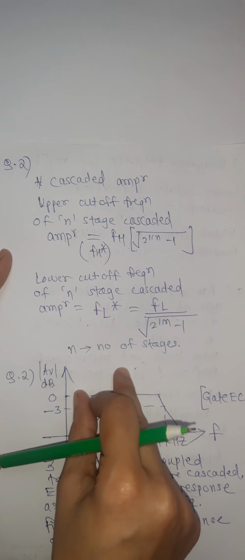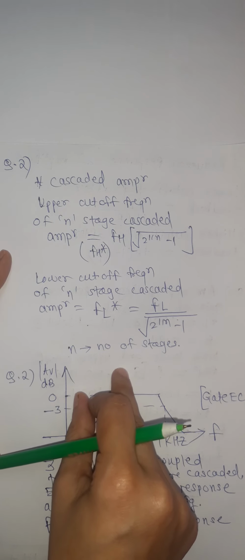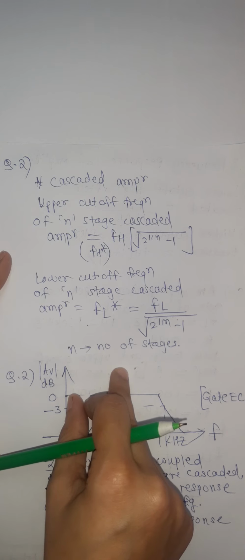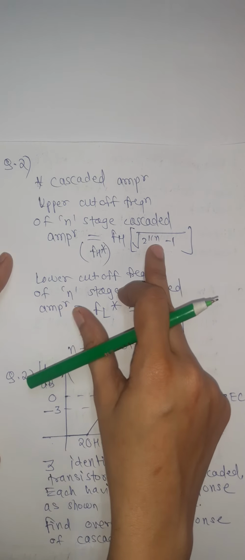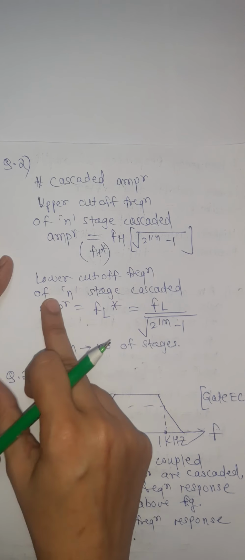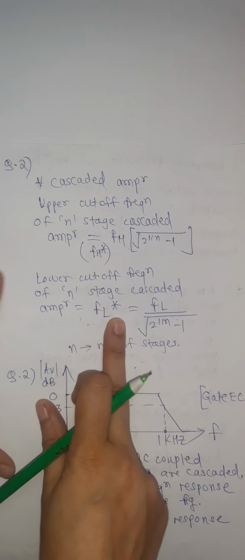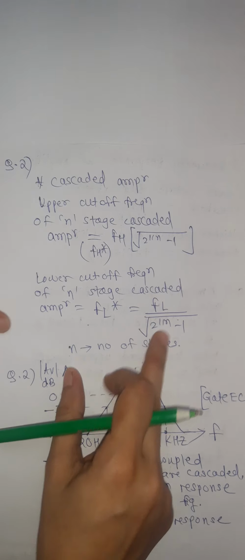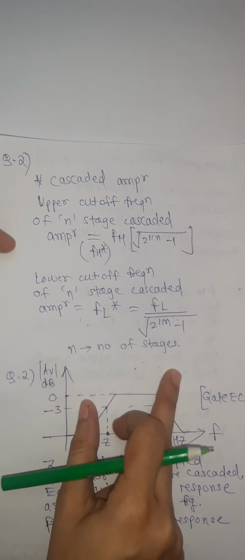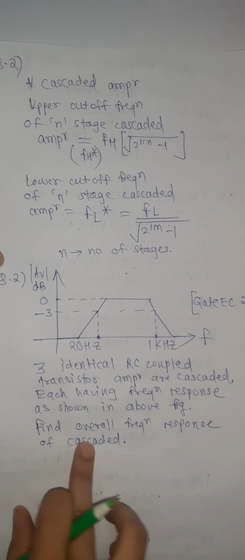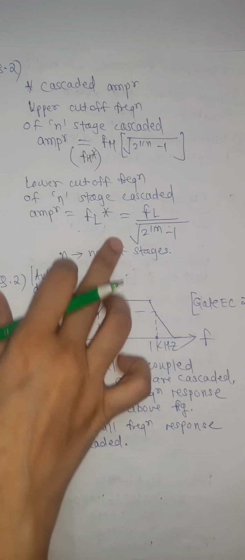When n stages of amplifier are cascaded, then upper cutoff frequency of n stage cascaded amplifier is denoted as FH star, and it is given as FH into square root of 2 raised to 1 by n minus 1, where n is number of stages, and lower cutoff frequency of n stage cascaded amplifier FL star is equal to FL divided by square root of 2 raised to 1 by n minus 1. Here n is number of stages. Now this is one question based on these formulas.